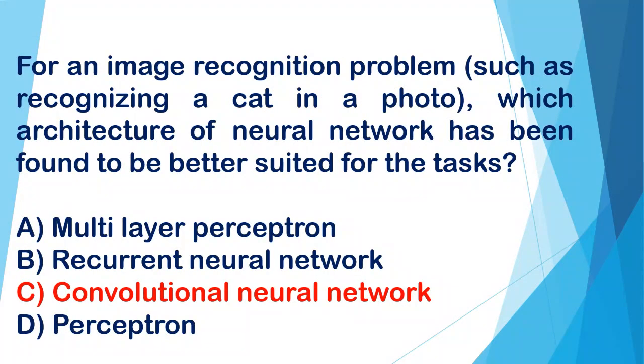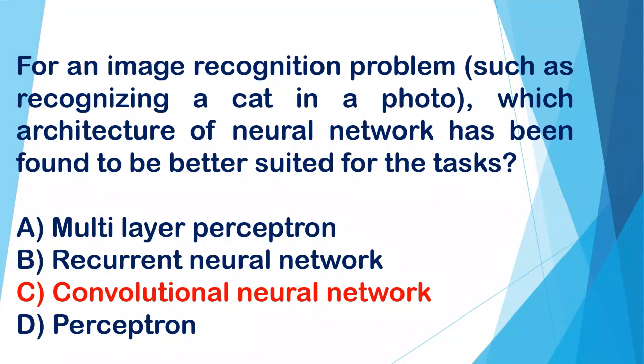For an image recognition problem such as recognizing a cat in a photo, which architecture of neural network has been found to be better suited for the task? A. Multilayer perceptron, B. Recurrent neural network, C. Convolutional neural network, D. Perceptron. And the correct option is C.